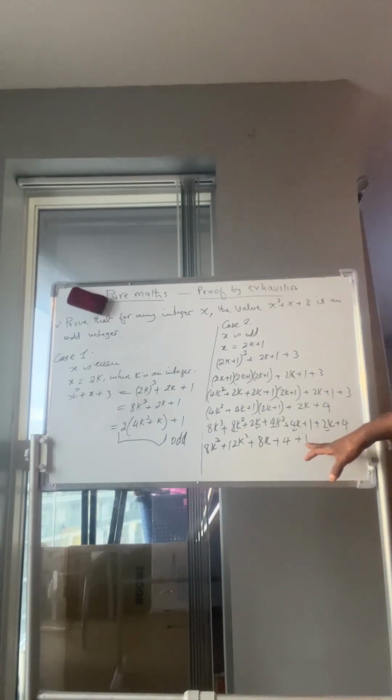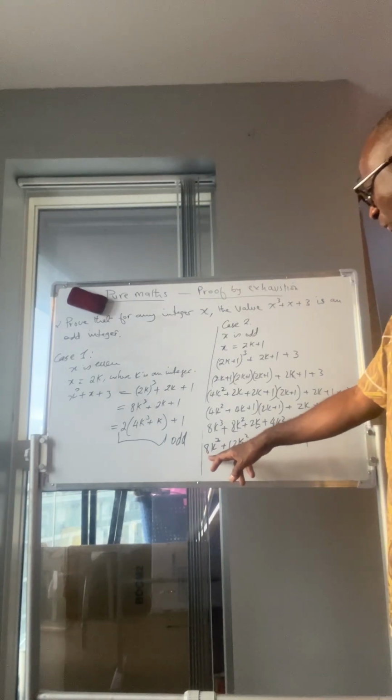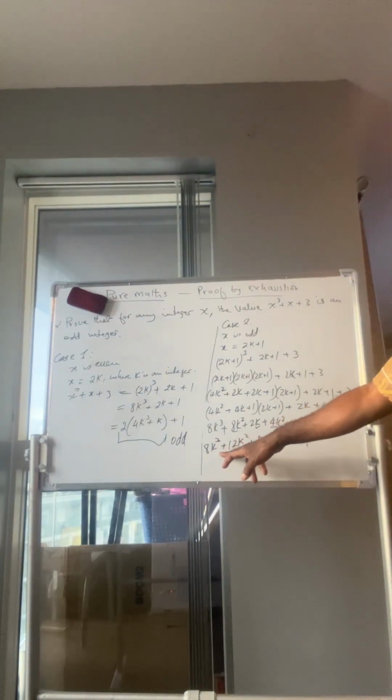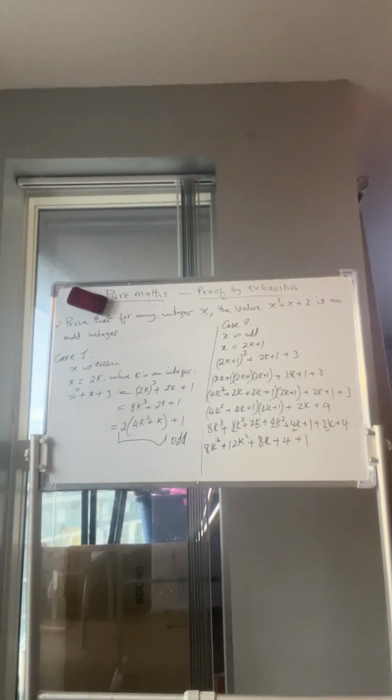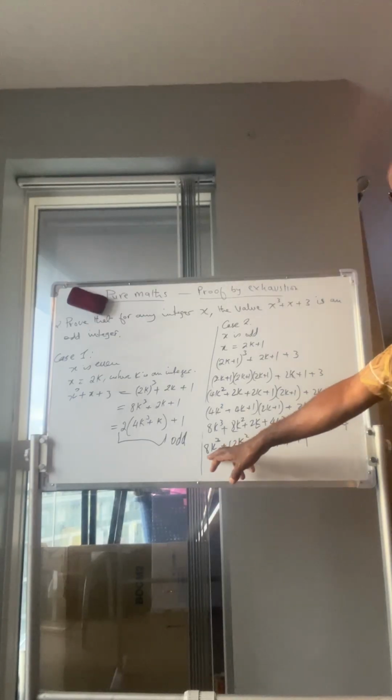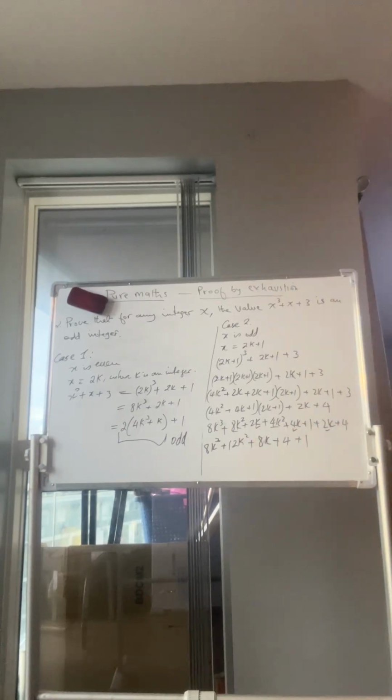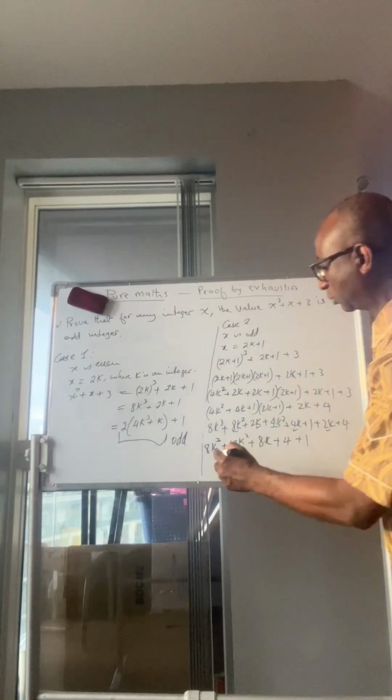We don't want to add them together. We want to do something else. It's got something we want to prove. So here, what can you see? You can see that 2 can divide all these numbers here. 2 is a multiple of 8k cubed, 12k squared, 8k, and 4.